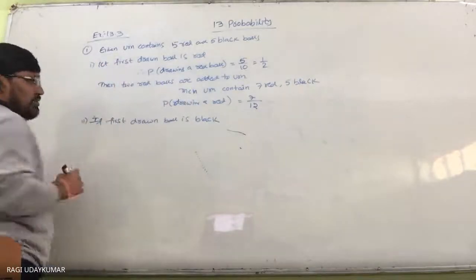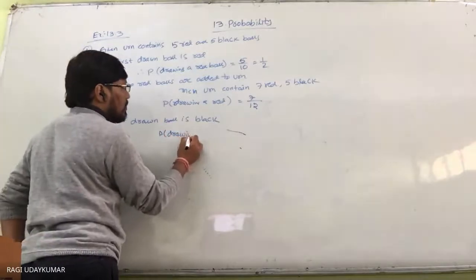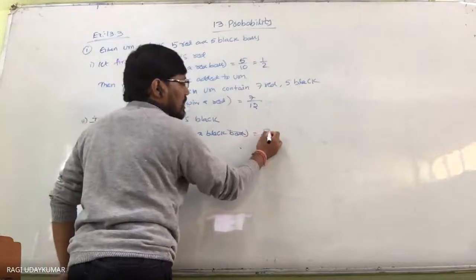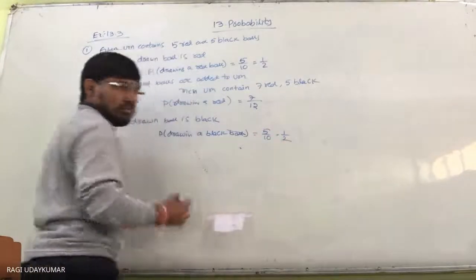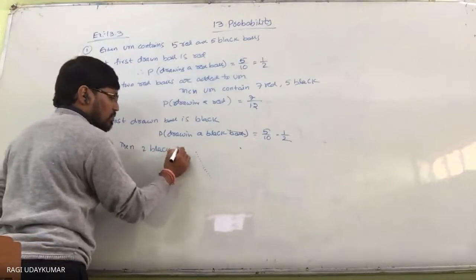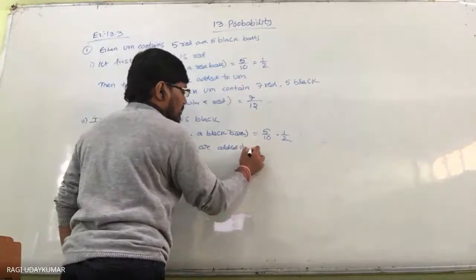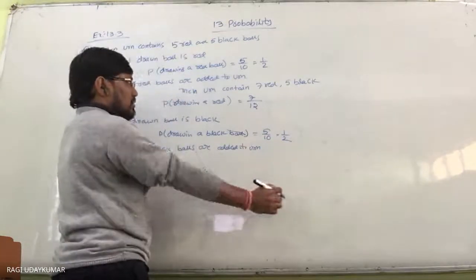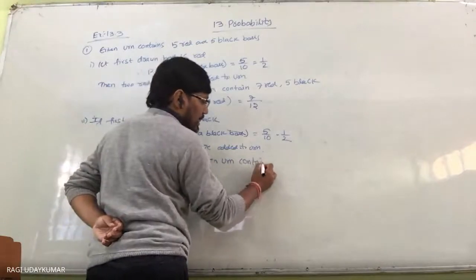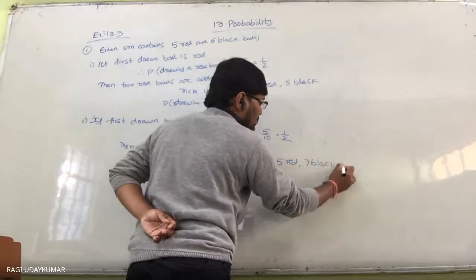This is the second situation. Then what is the probability of drawing a black ball? It is also 5 by 10, which is 1 by 2. Then two black balls are added to the urn. Then the urn contains 5 red, 7 black balls.